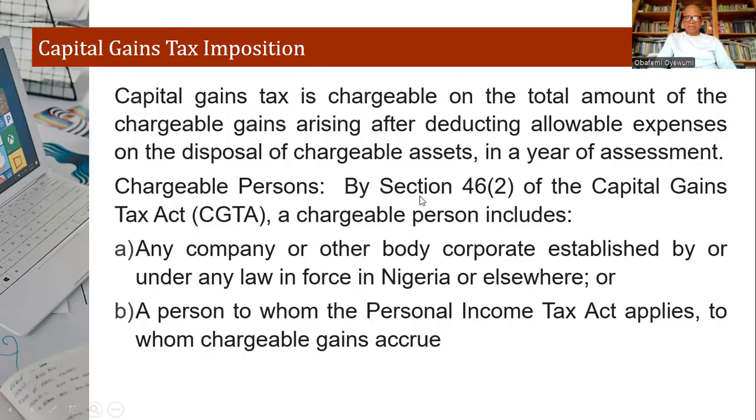All right. So chargeable persons, who are the people that should pay? Companies: any company or body corporate established by or under any law in force in Nigeria. So corporate organizations. Then again, individuals that sell their assets as well are also liable to pay capital gains tax, but this time around under PIT, that's personal income tax. So that's what you have to take note of there.